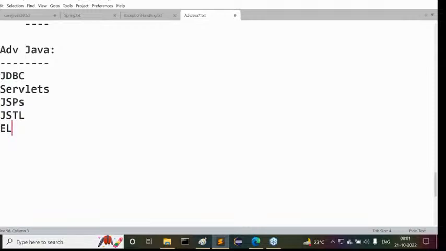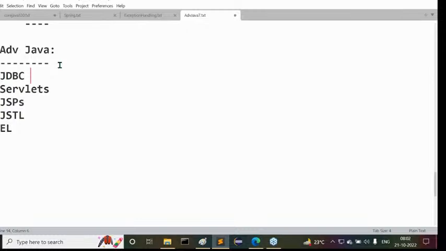But my motto is, I want to remove this name. In this course, I'm going to take concepts like JDBC, servlets, JSPs, JSTL, and expression language. Guys, observe carefully what I'm telling you. JDBC, Java Database Connectivity, is for database interaction, for connecting with the database in order to perform database operations.